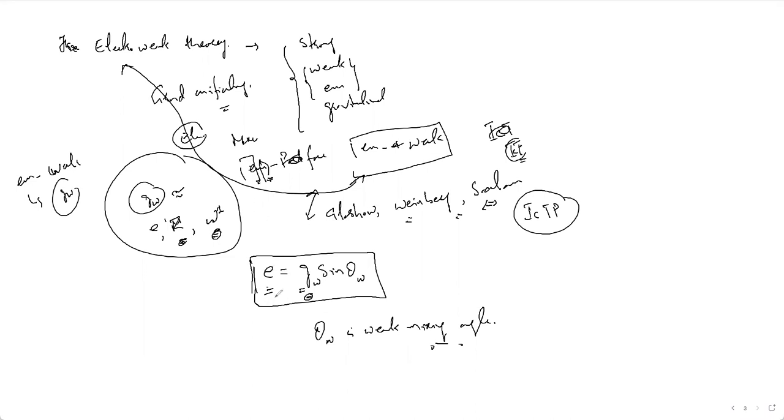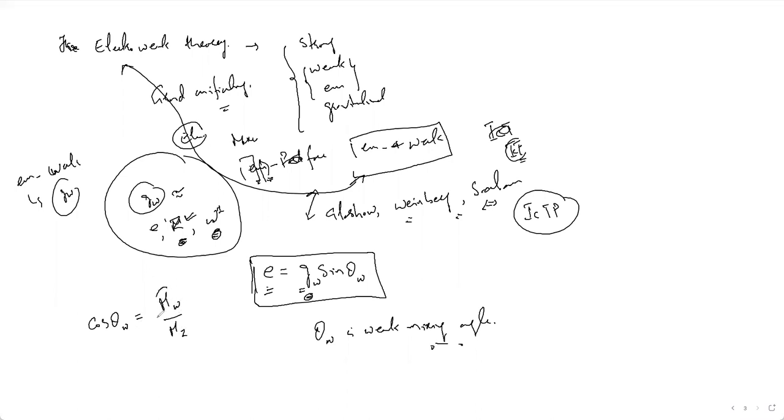Now, this weak mixing angle is defined as cos of theta_W equal to M_W by M_Z. So these two particles are taking their role here, Z0 and W. We define this weak mixing angle, cosine of theta_W, and it is given by the mass of W plus-minus and the mass of Z0.